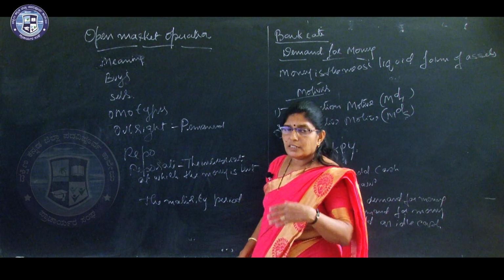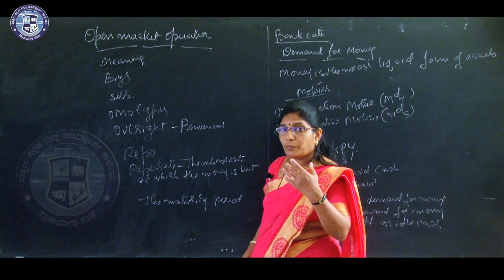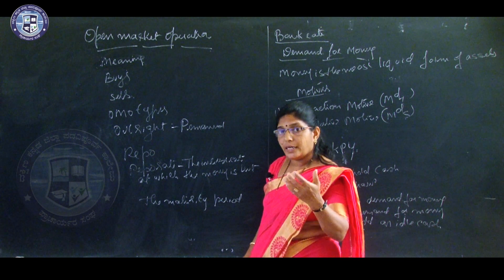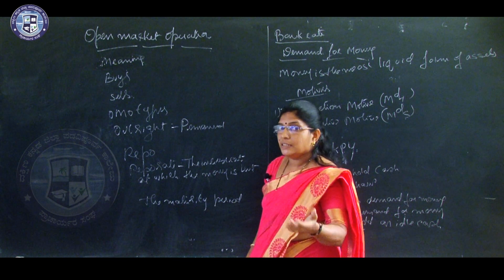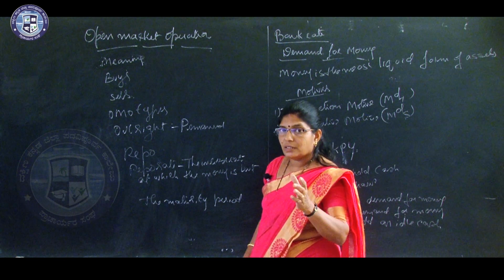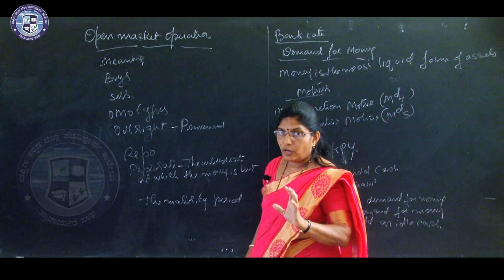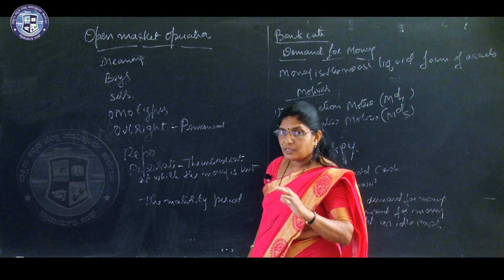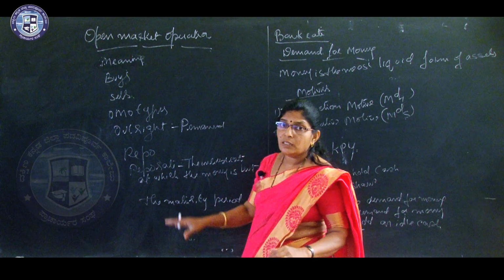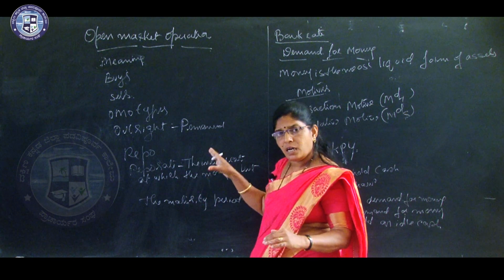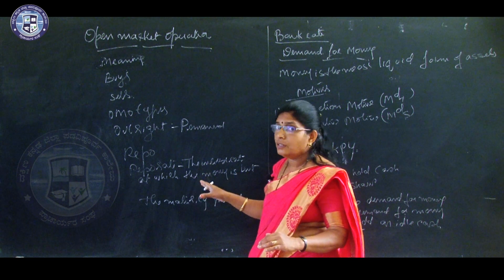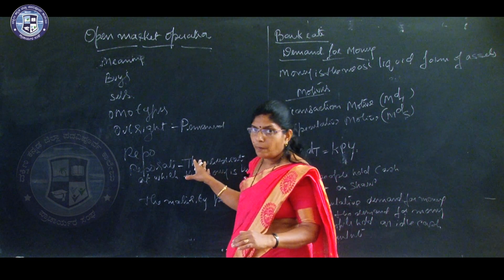When the Reserve Bank buys government securities, it buys with an agreement of selling them later, and the interest rate is fixed at that time, while lending. That rate is called the repo rate. The repo rate is the rate at which commercial banks lend to the public.